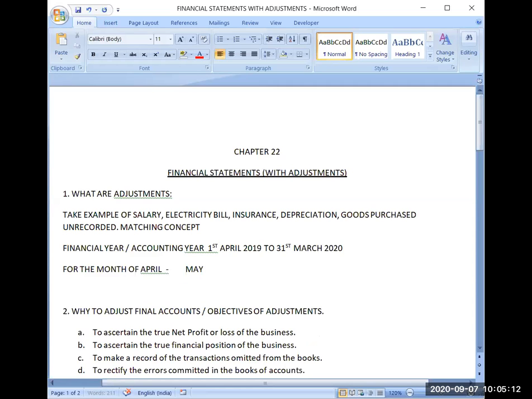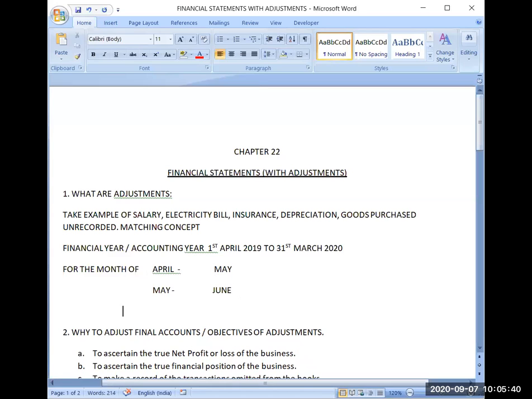Same for the month of May, I will be paying the salary in June. Same for the month of June, I will be paying salary in July, and so on.